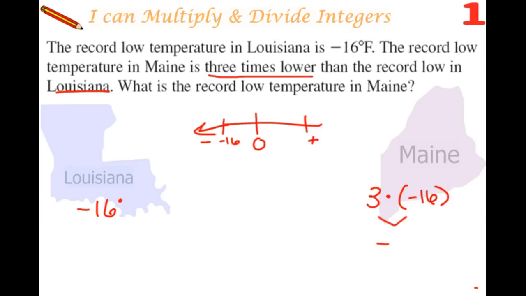There's 2 ways we can do that. We can use our multiplication table, or we can write it out, 16 times 3. Well, 6 times 3 is 18, so we put the 1 up top and the 8 down below. So we multiplied here. Now we need to multiply diagonally. 3 times 1 is 3. Then we add the extra number to get 4. So we get a negative 48.